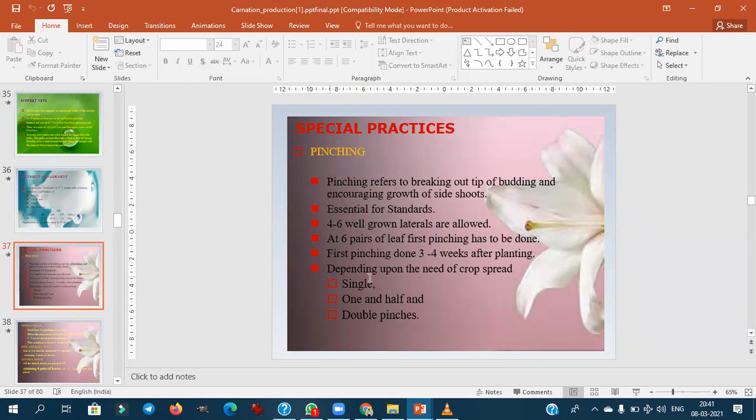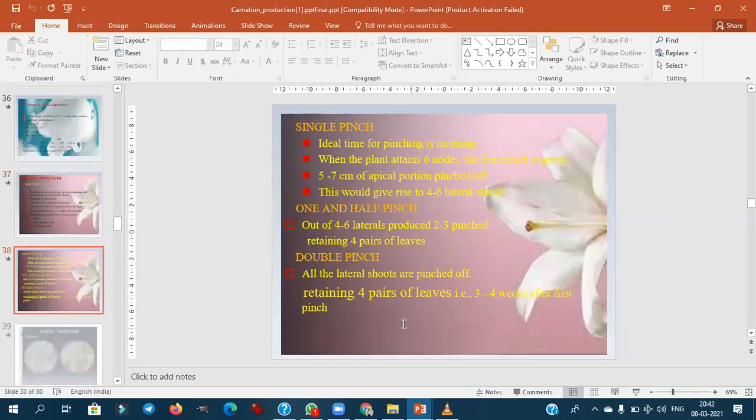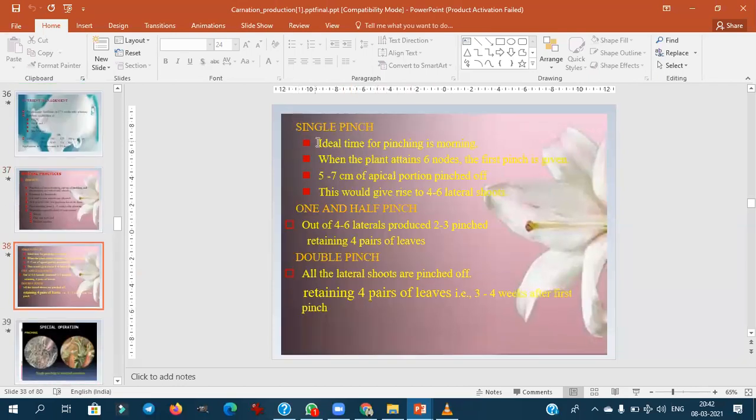Then depending on the need of the crop, we'll go for different types of pinching: single pinch, one and a half pinch, then double pinch. This is very much important. For single pinch, the ideal time for pinching is morning. When the plant attains 6 nodes, the first pinch is given. 5 to 7 centimeter of the apical portion is pinched off. This is done to get very good cut flowers.